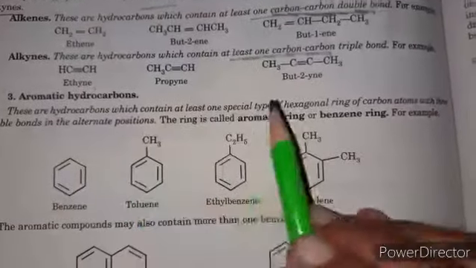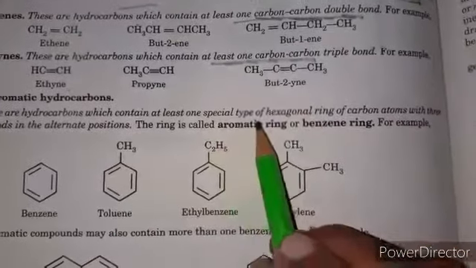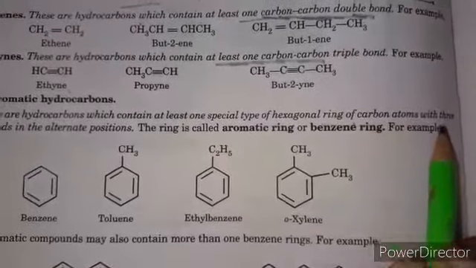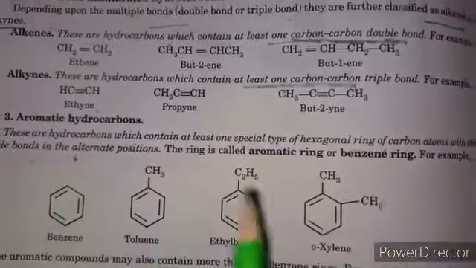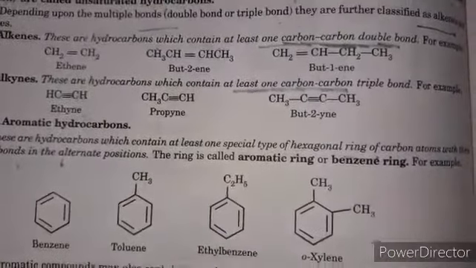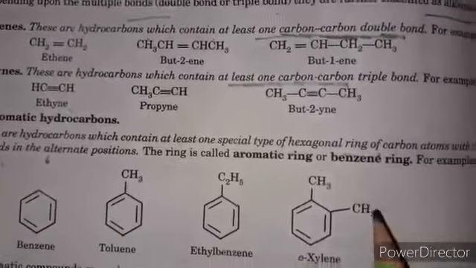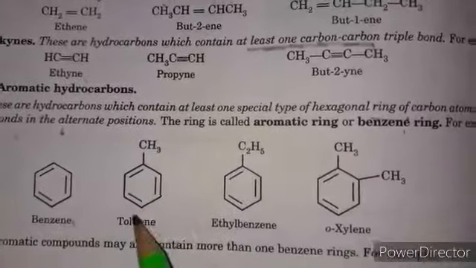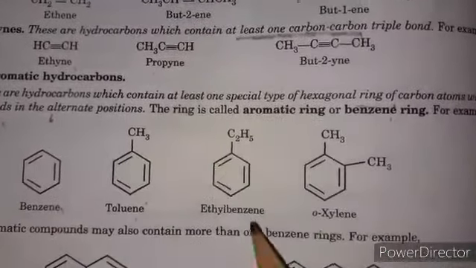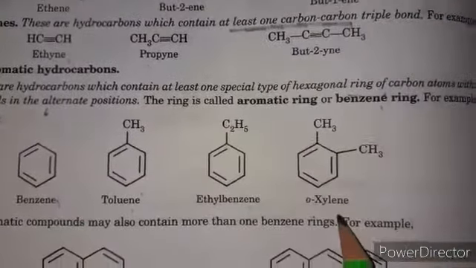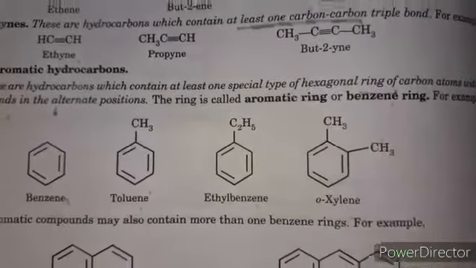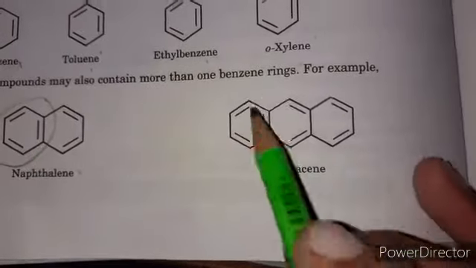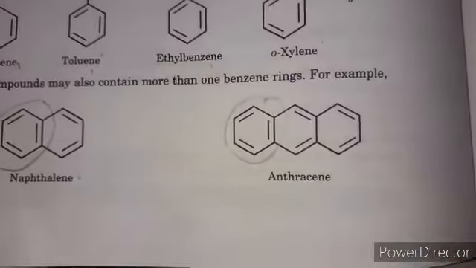Next, aromatic hydrocarbons. These are hydrocarbons which contain at least one special type of hexagonal ring of carbon atoms with three double bonds in alternate positions, meaning a benzene nucleus is present. That is called an aromatic ring or benzene ring. This is benzene, this is methylbenzene or toluene, ethylbenzene, ortho-xylene or dimethylbenzene. Next, naphthalene, this is a benzene nucleus. Next, anthracene, this is a benzene nucleus.